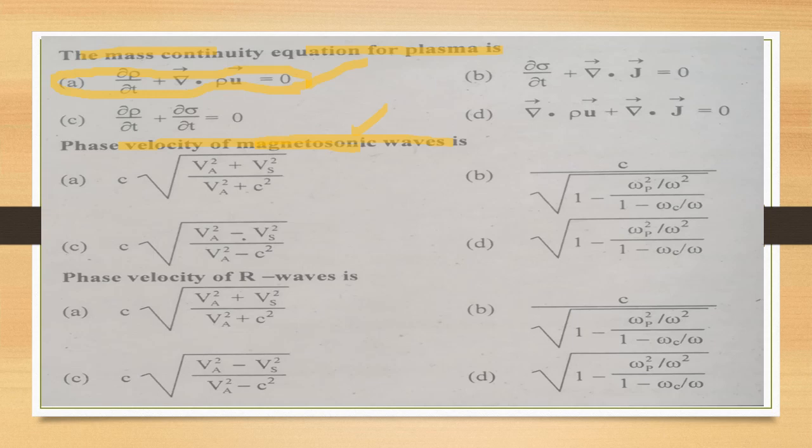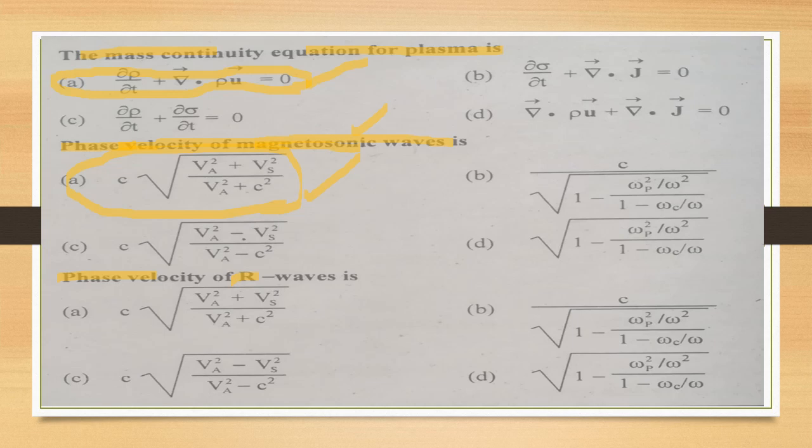And here we have to tell the phase velocity of magnetosonic waves, and that is again option A, c times the square root of (va square plus vs square) over (va square plus c square). This is the right answer. Phase velocity of R waves: R wave here is the right-handed wave, L will be the left-handed wave.